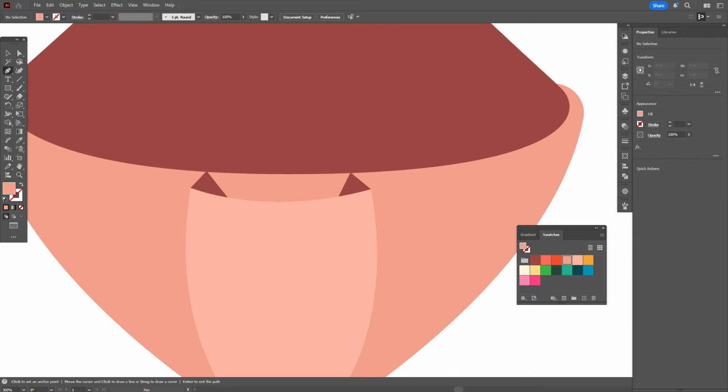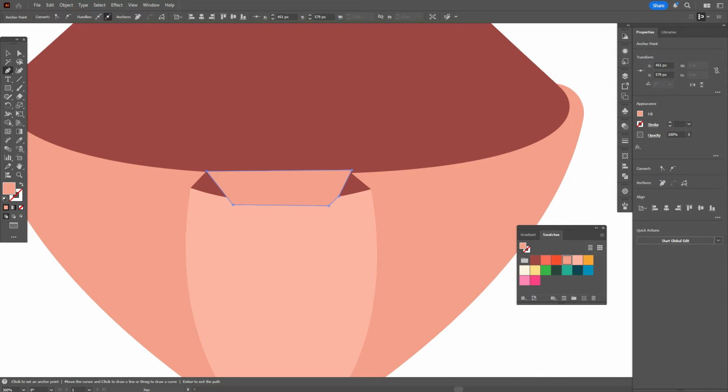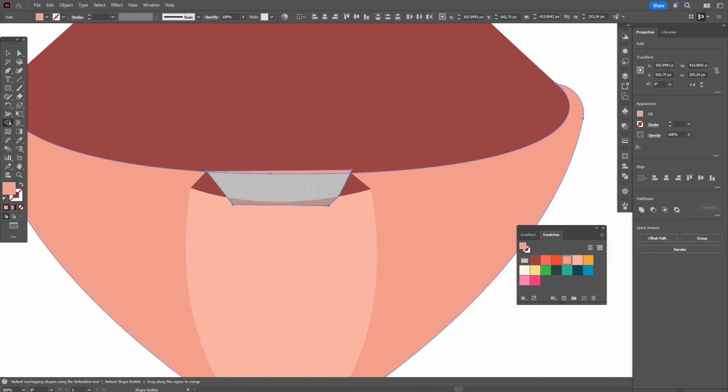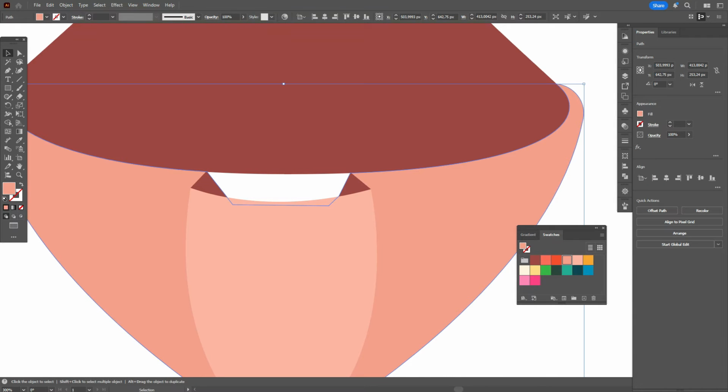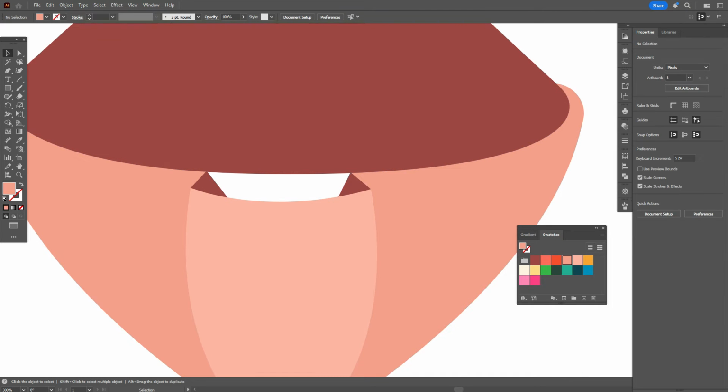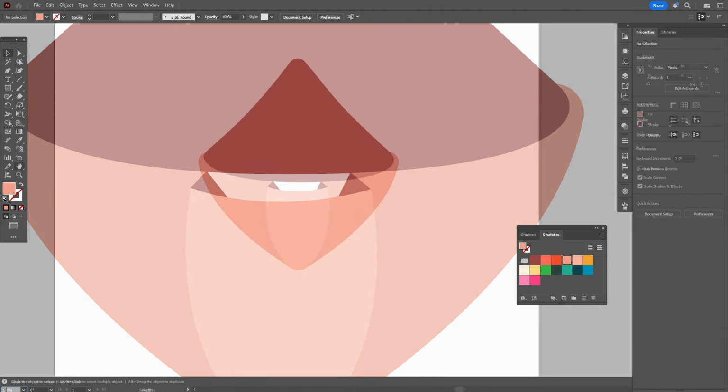Okay, now let's take a pen tool and draw here the shape like this, no matter what color it will be. Okay, now select that shape and light brown shape, shape builder tool, hold Alt, delete the part here, and this one. Okay, we have here the shape like that.